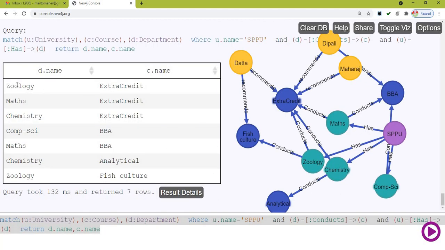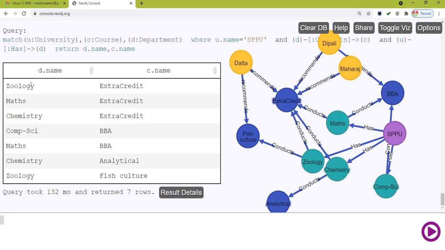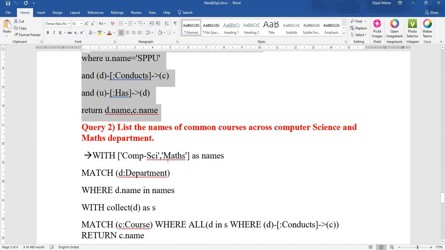See the output here. You can see here department zoology conducts extra credit, maths conducts extra credit, chemistry conducts extra credit. So query runs perfectly. So let us go for the next query.